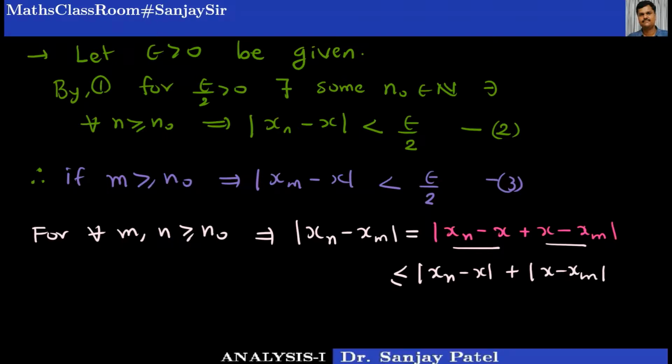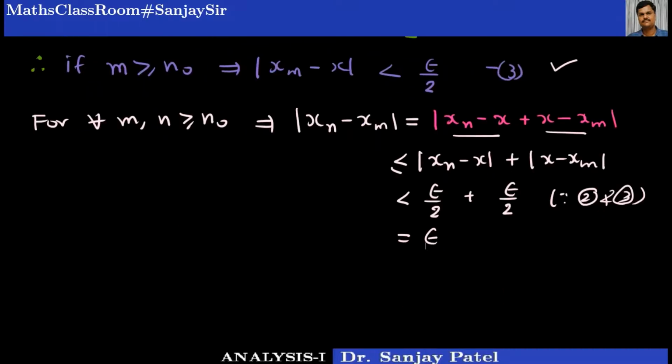But because m and n are greater than or equal to n0, for such m and n, results 2 and 3 both are true. So I can say that this quantity is less than epsilon by 2, and this quantity is also less than epsilon by 2, because of 2 and 3. So this is equal to finally epsilon. So what I have proved, very simple: for any given epsilon, we have some n0 such that for all m and n greater than or equal to n0 implies mod of xn minus xm is less than epsilon.